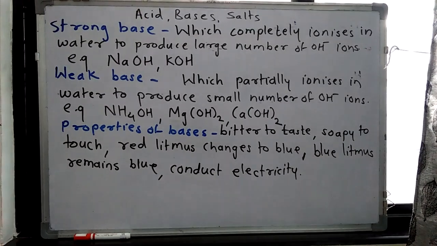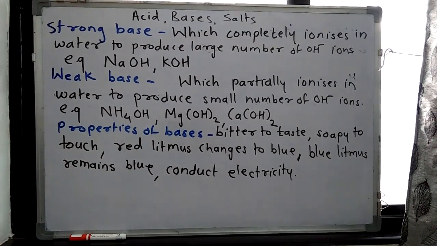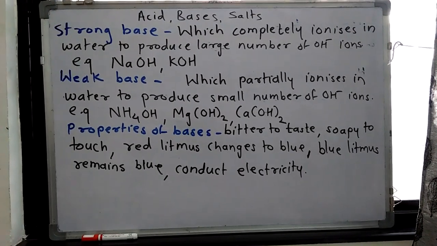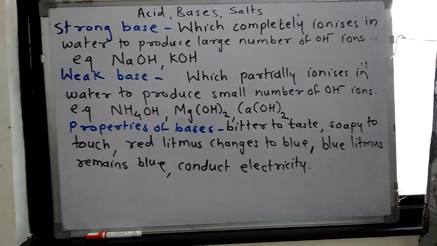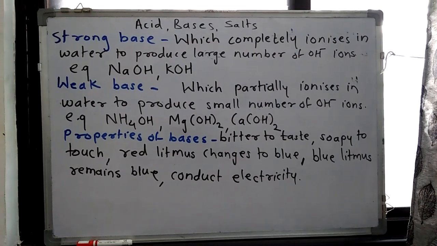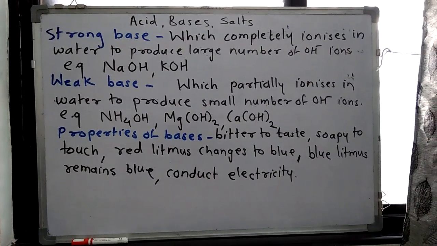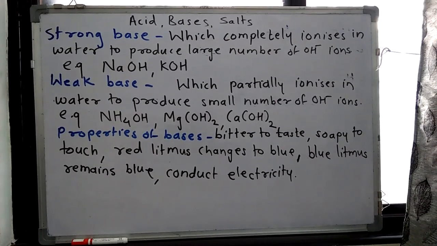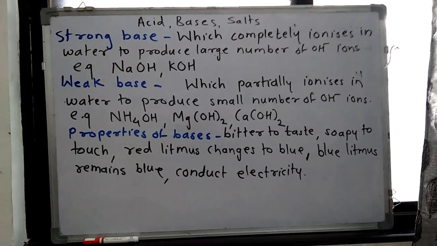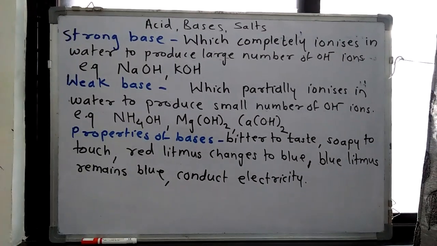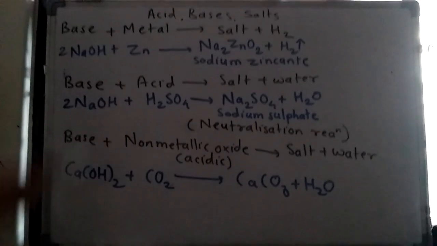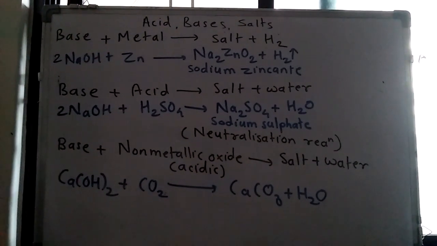Now here are some properties of the base. Opposite to acid, bases have all opposite properties to the acid. So we say that the effect of acid is neutralized by base and the effect of base is neutralized by acid. So what are the properties of bases? They are bitter to taste, they are soapy to touch. In base, red litmus changes to blue, but in base, blue litmus remains blue. And bases conduct electricity. Acids, bases, salts all conduct electricity. Base reacts with metal to form salt plus H2.